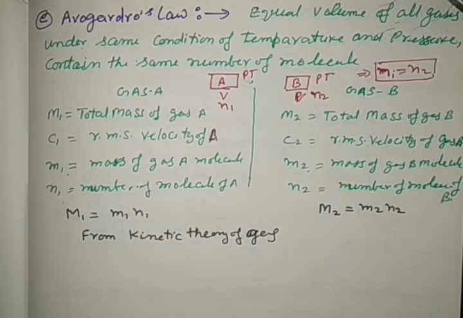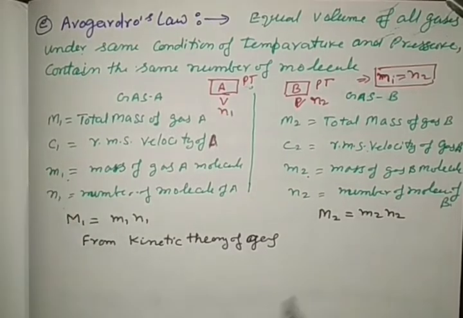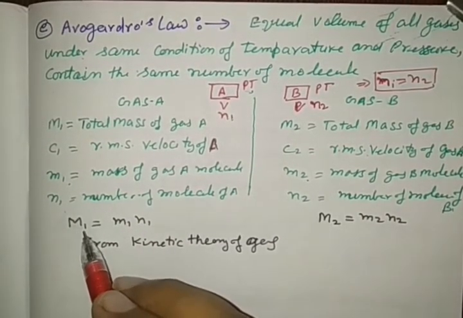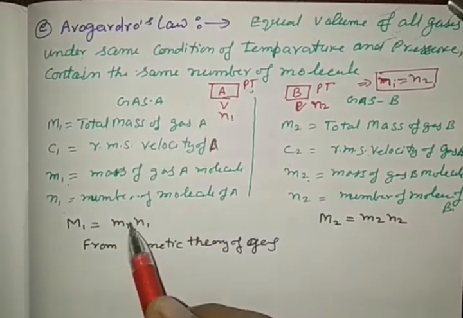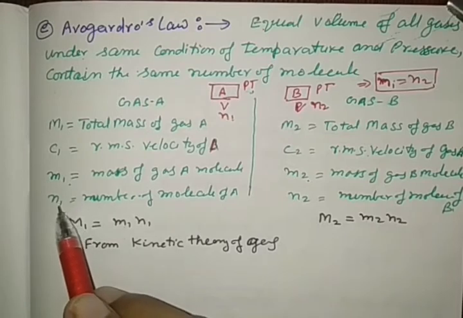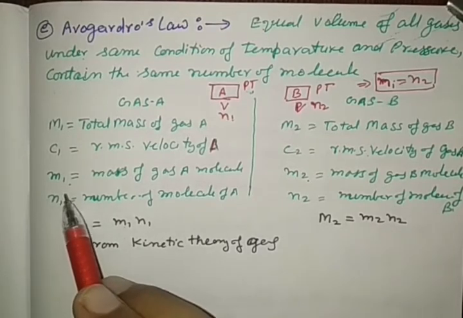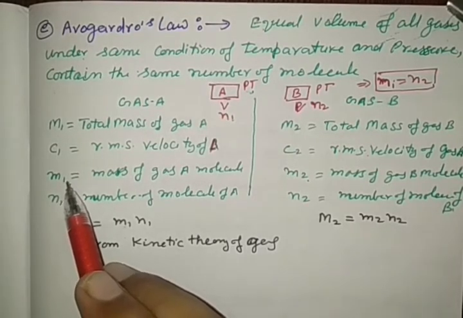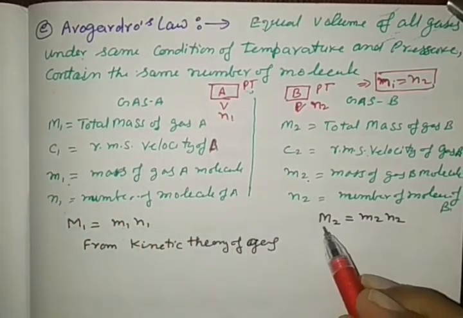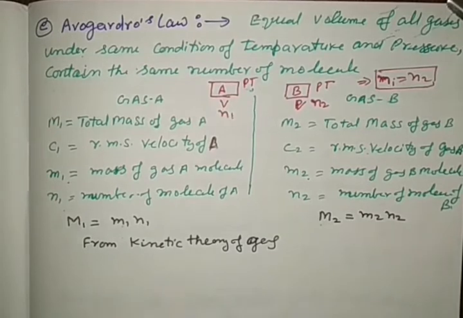So we have to prove N1 is equal to N2 from the kinetic theory of gas. See how we are going to do it. Mathematically we may write M1, the total mass of gas A, is small m1 N1, because there are N1 molecules and each molecule has mass m1. After multiplying this we get the total mass. The same term is here also.